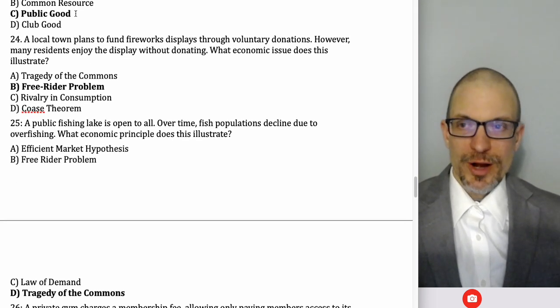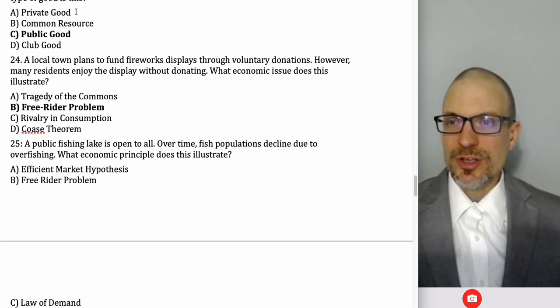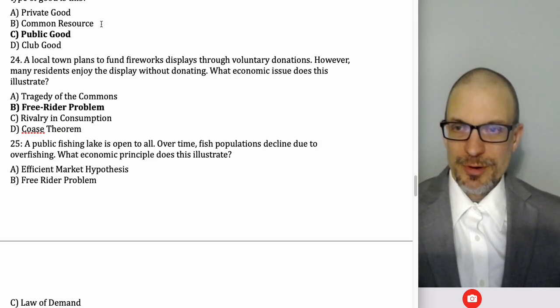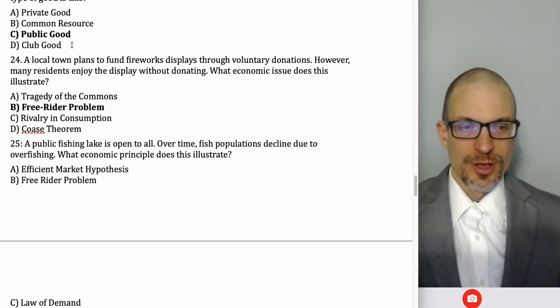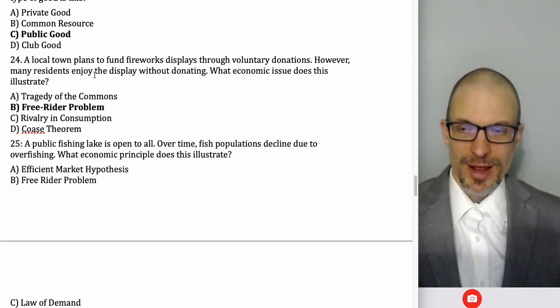A public good requires non-rival and non-excludable. Private good is rival and excludable. Common resource is rival but non-excludable. Club good is excludable but non-rival.